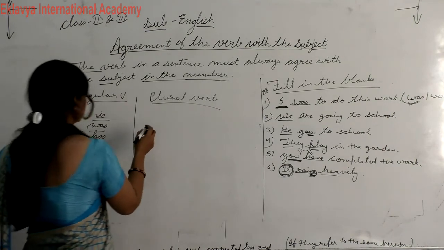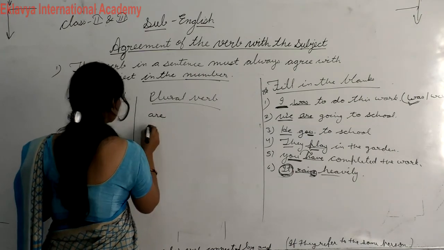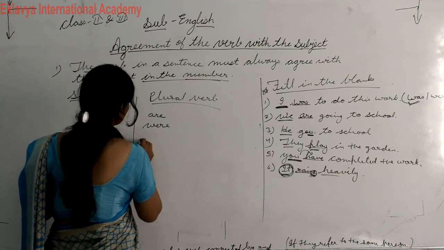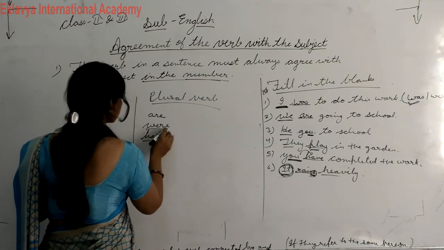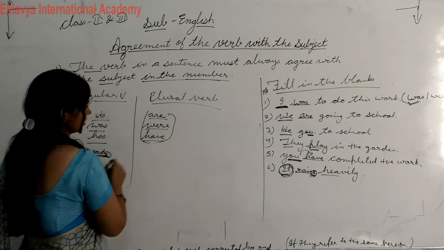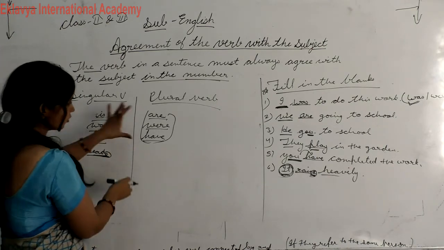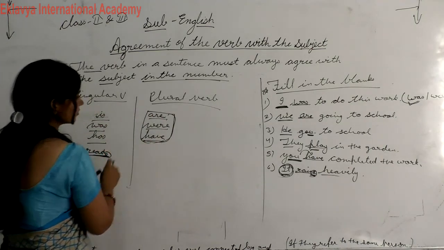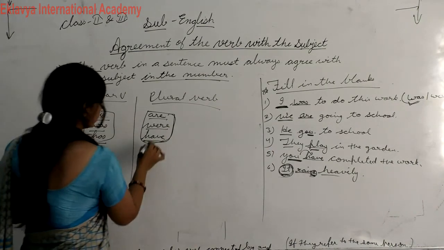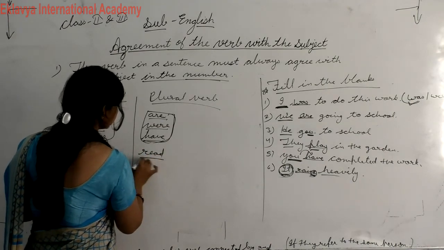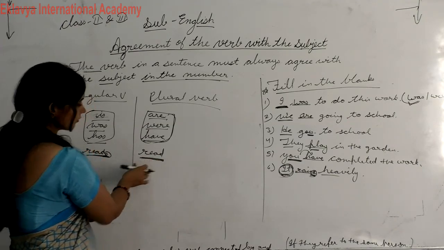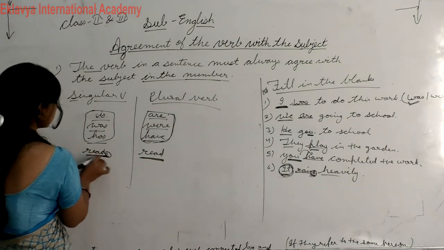And here are, were, have, these are plural. Okay, with plural subject you have to use this verb. Okay, with singular subject you have to use this verb, and it's like read. If you want to use read, then you have to use its plural form, like read its plural form and reads it's a singular form.